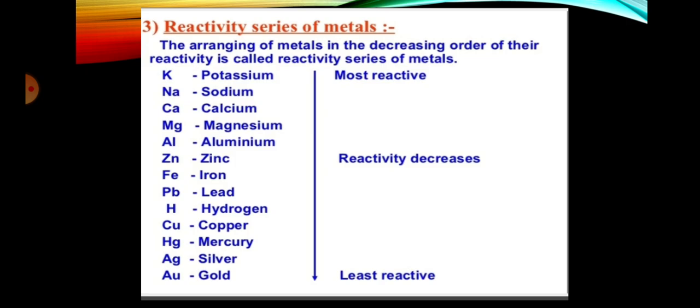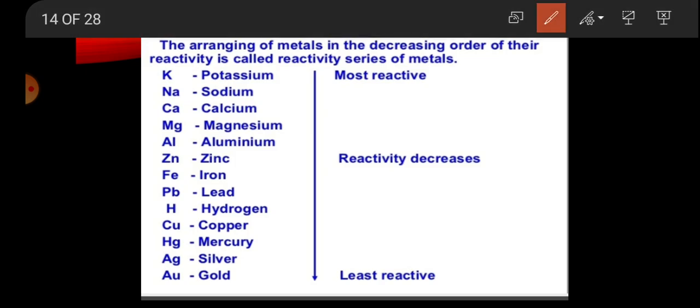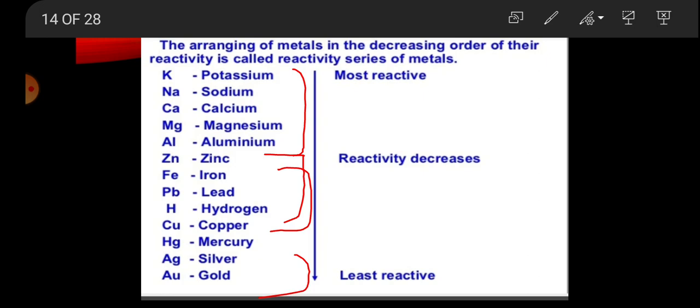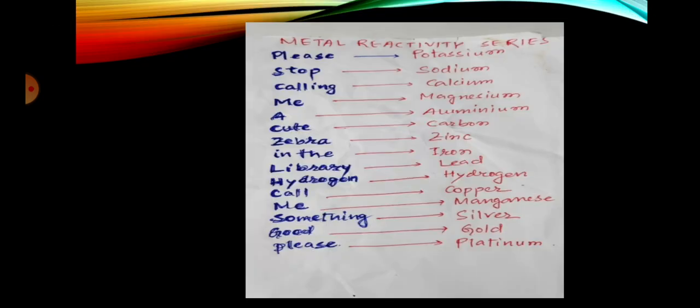Next is the reactivity series. Arranging metals in the decreasing order of their reactivity is called the reactivity series of metals. These are the highly reactive metals, these are moderately reactive, and these are the least reactive metals. They can be aligned in decreasing order. How can we learn it? There is a trick. With the help of this trick we can learn this reactivity series and it is easy to remember.